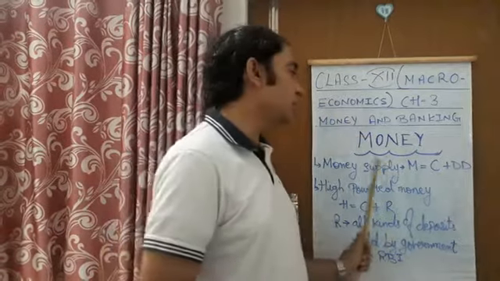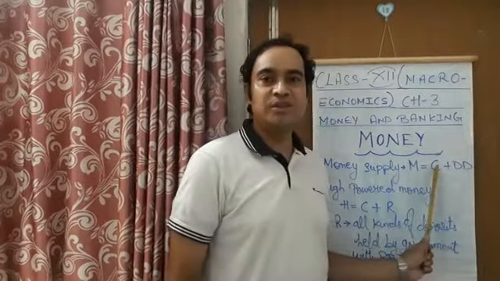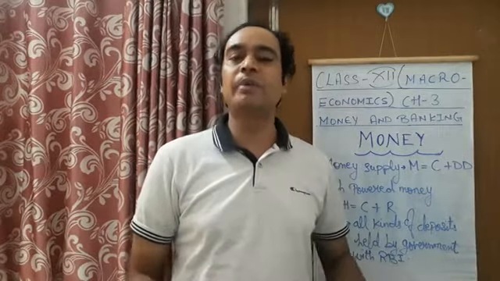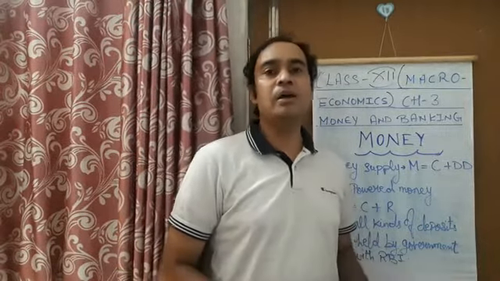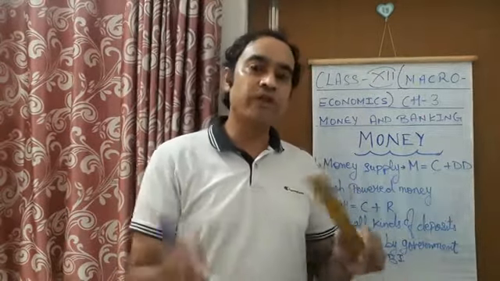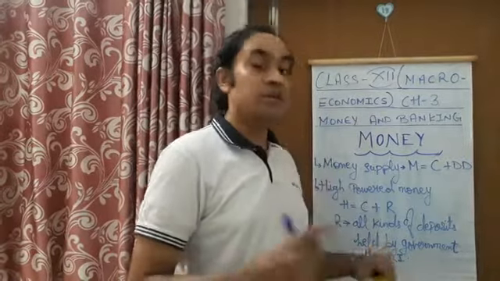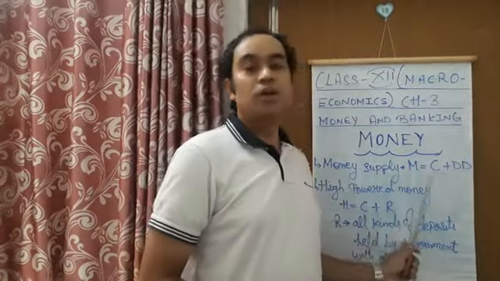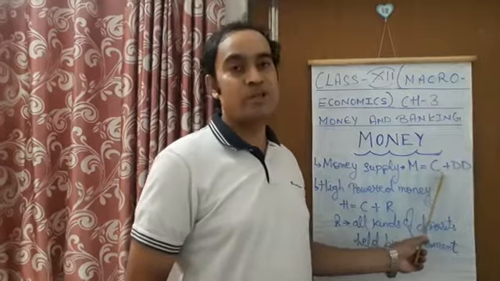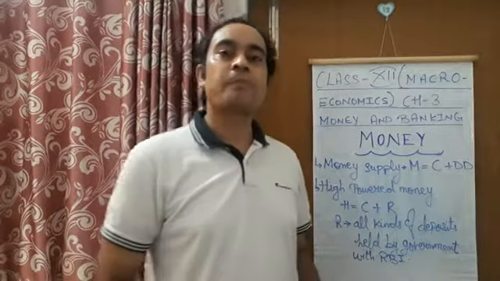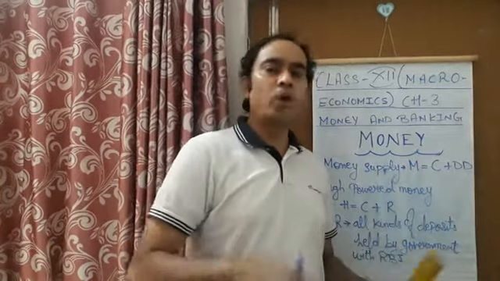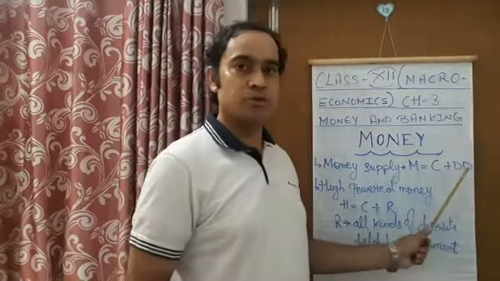So money supply only includes currency, where C means currency notes and currency coins, and net demand deposits. Money supply includes only the spendable form of money, which is in transaction, moving from one hand to another, in circulation. So it includes currency notes, currency coins, as well as demand deposits, which are the deposits of account holders in their bank accounts and can be withdrawn on demand. So these are the demand deposits, right?